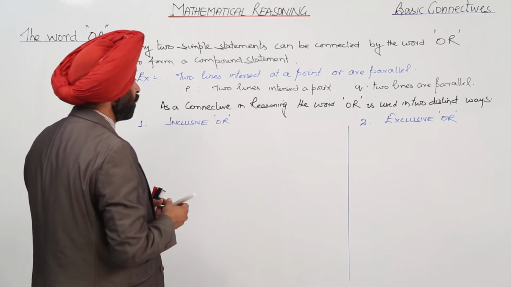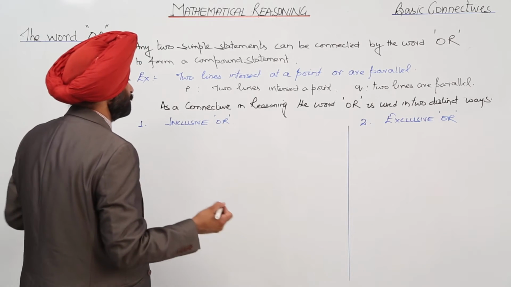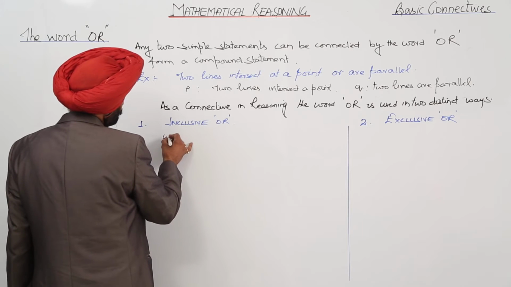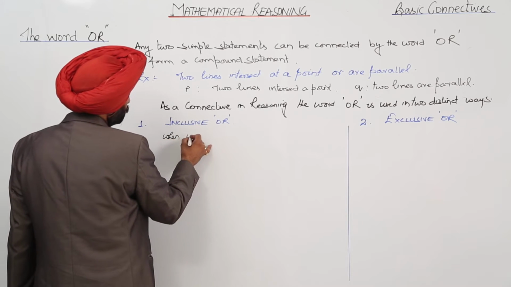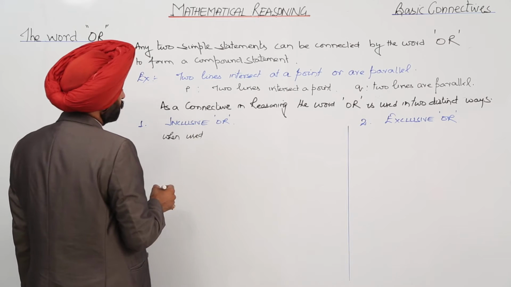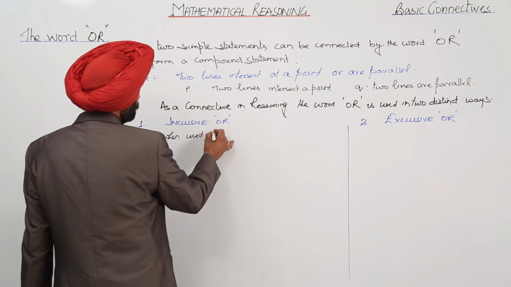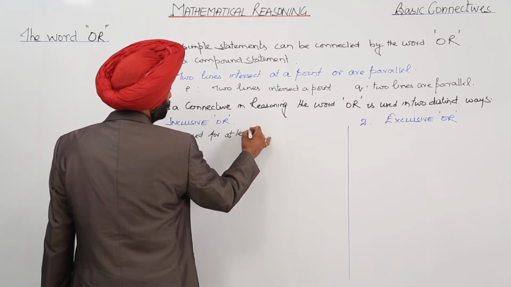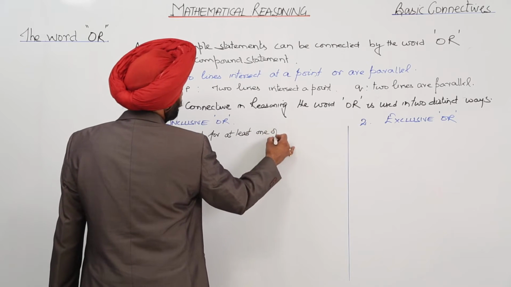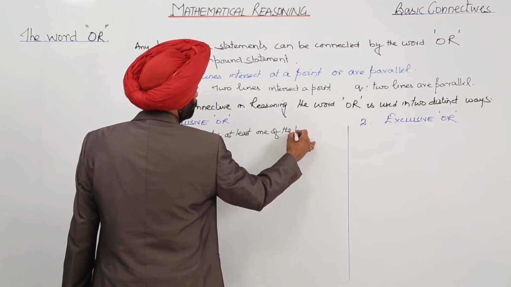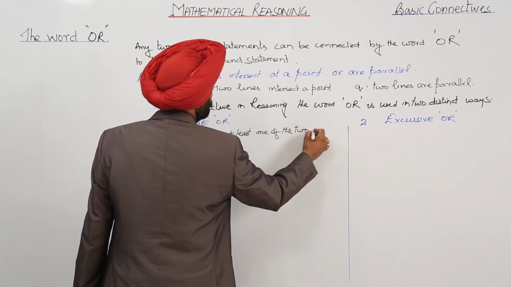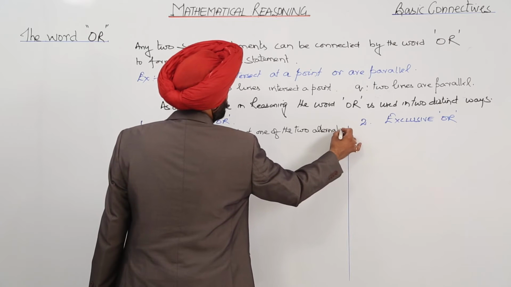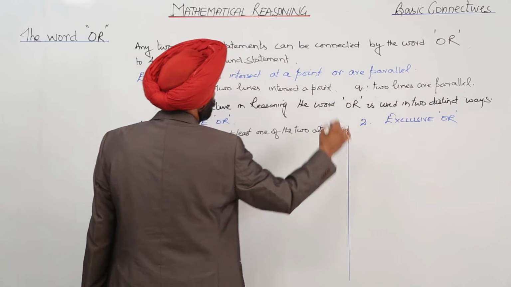Now inclusive or, what it means is that it is used for at least one of the two alternatives.